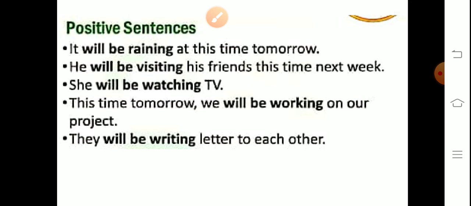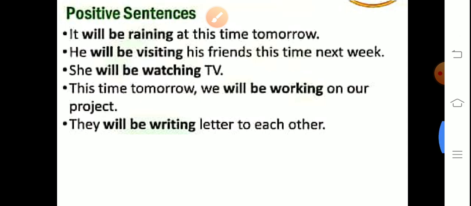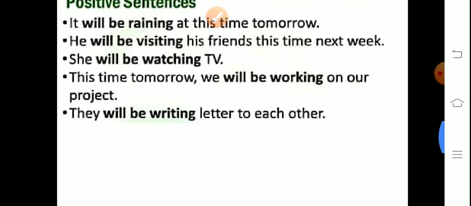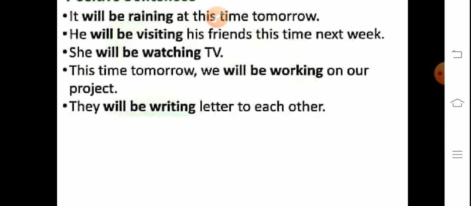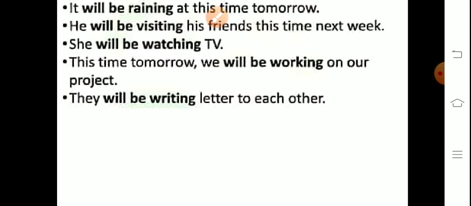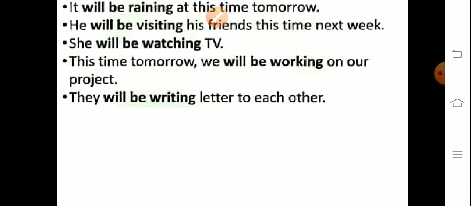Clear? So some examples. It will be raining at this time tomorrow. So "it will be" is used. Raining means rain plus ing. After that, tomorrow, they are talking about the future. We will be visiting his friends this time next week.